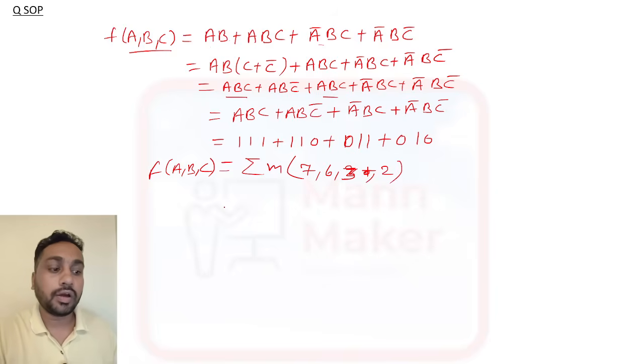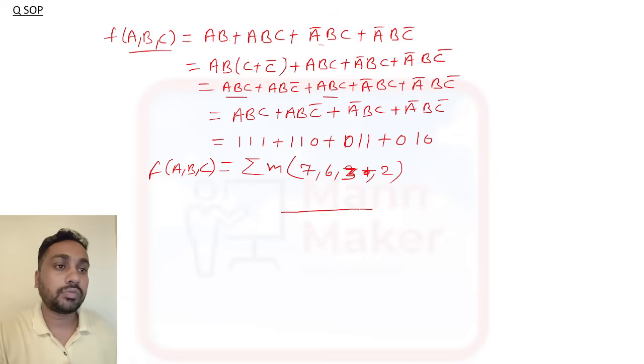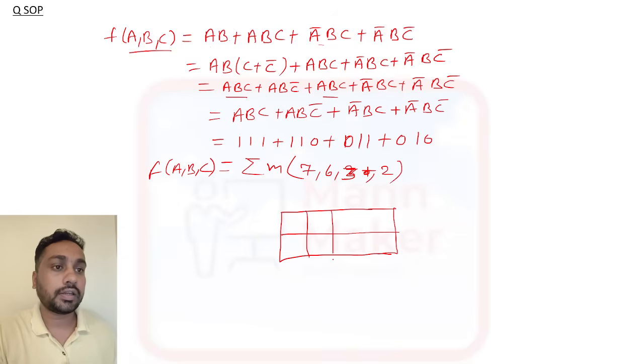SOP in number form. Now you need to solve this one using K-map. We need to reduce this expression. So this is three variable. Three variable means we need to make one K-map like this. For three variable, we are designing 8 boxes. So here 8 boxes will be there, and this is A, and this is B, and this is C. 00, 01, 11, 10. This is 0 and 1. Now this is 0, this is 1, 2 and 3, 4, 5, 6, 7.